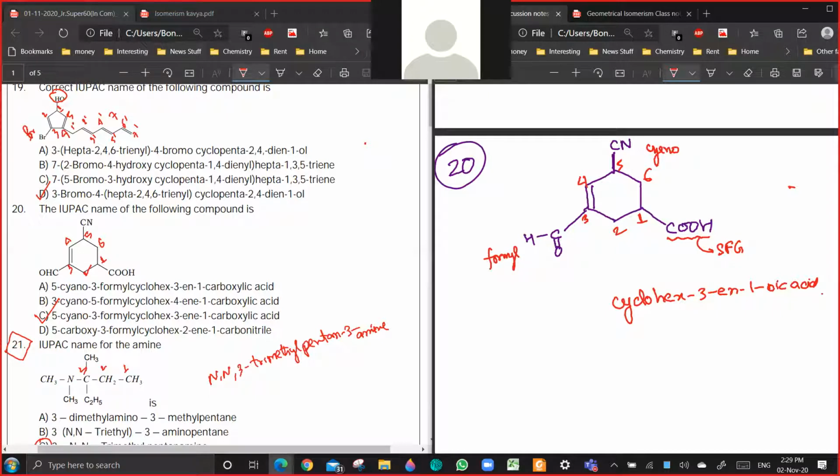So obviously cyano will come first. So there is 5-cyano, 3-formate, cyclohex-3-ene-1-oic acid. Is it clear to all of you? Yes or no? Yes.